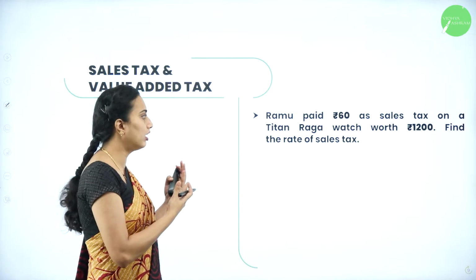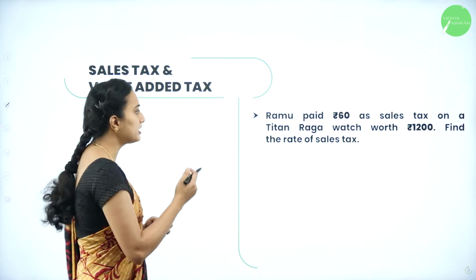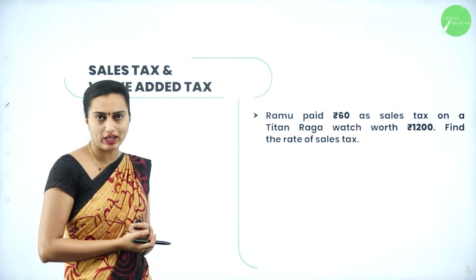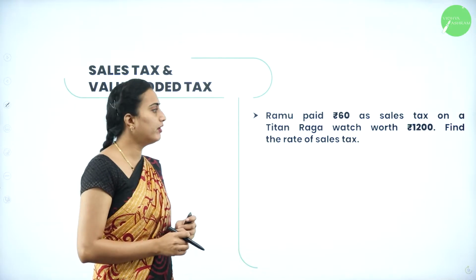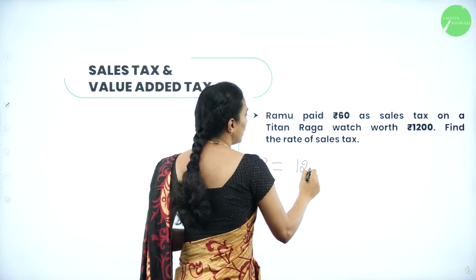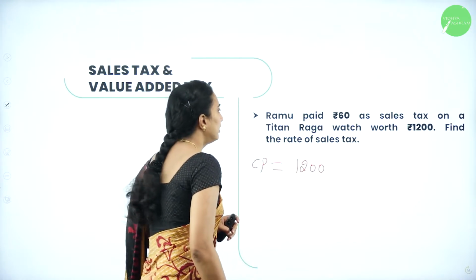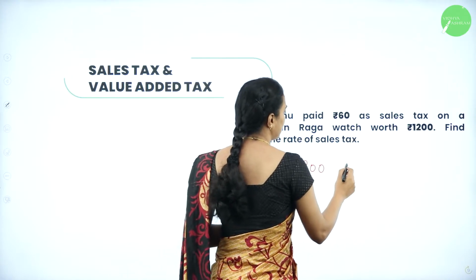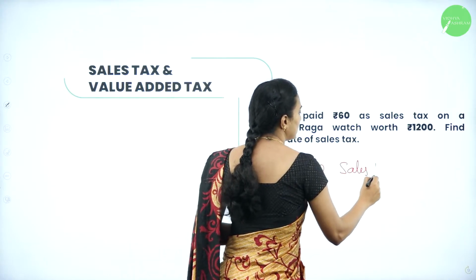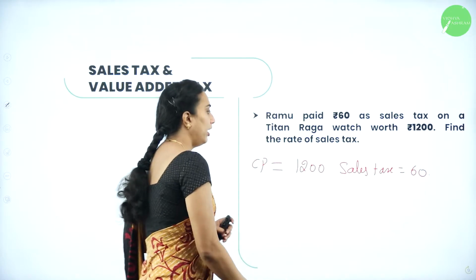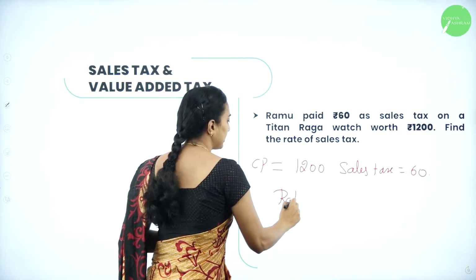What they have given here: CP is equal to 1,200, and Ramu paid rupees 60, so the sales tax paid by Ramu was 60. What will be the rate of the sales tax, they have asked.